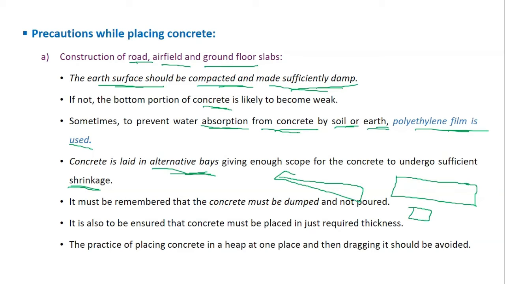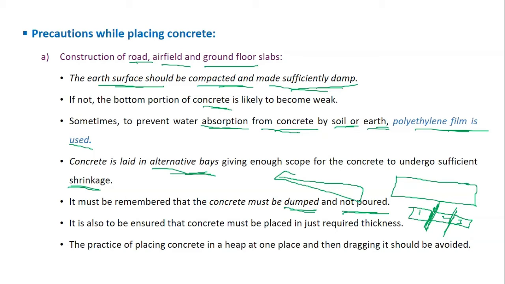You are going to construct the road in bays. So this is one, two, and three bay. Okay, there are expansion joints here and here. Okay, so this will help with the problem of cracking of the surface because of shrinkage.